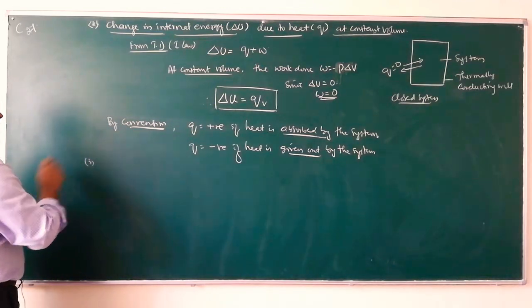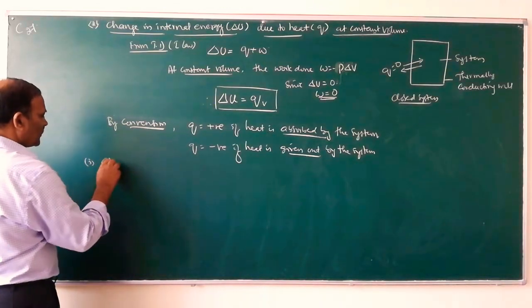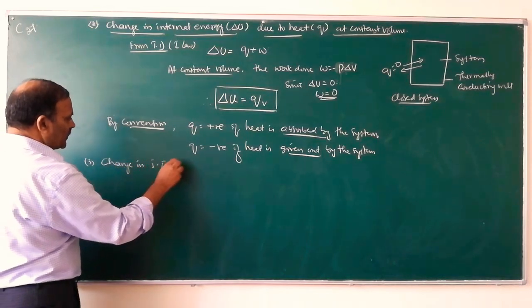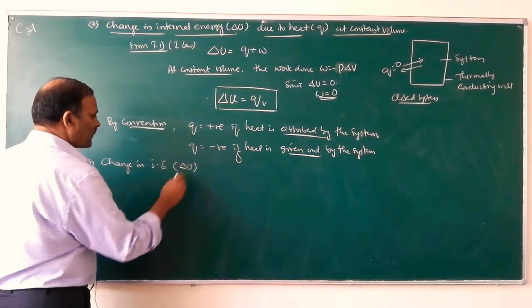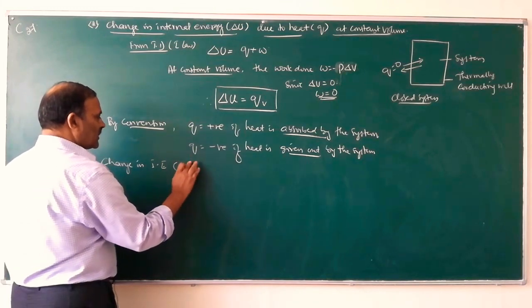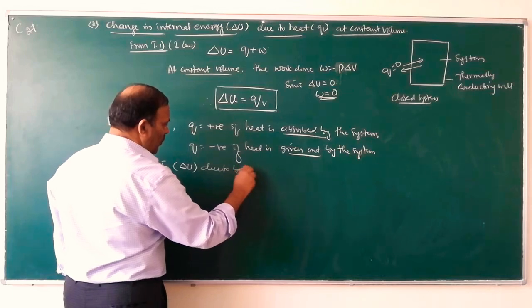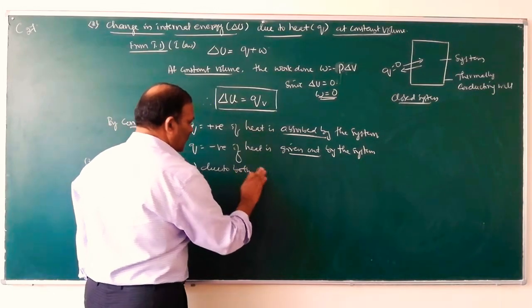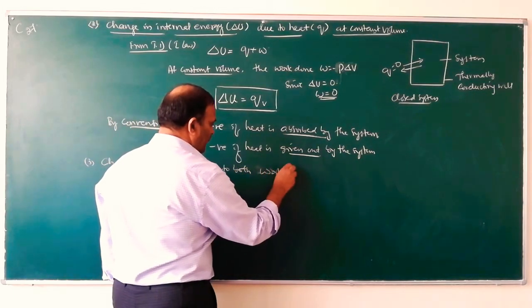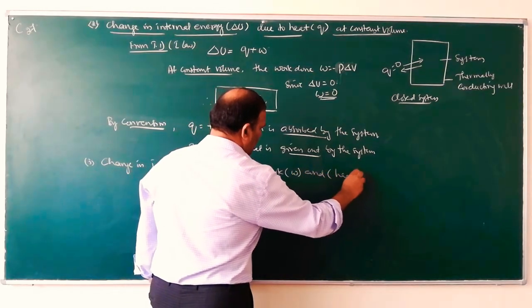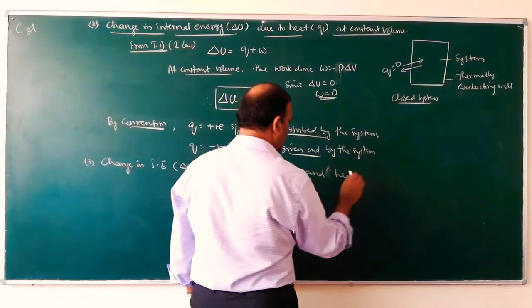So third case, change in internal energy delta U due to both work and heat, both work and heat.